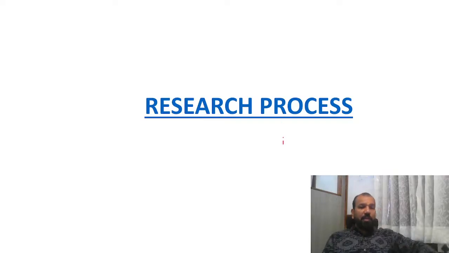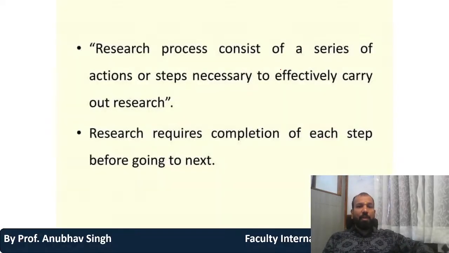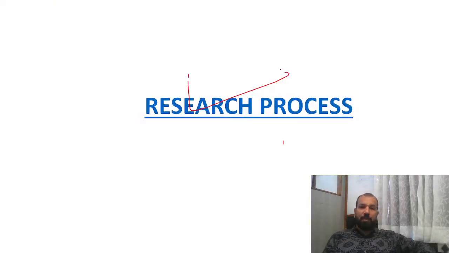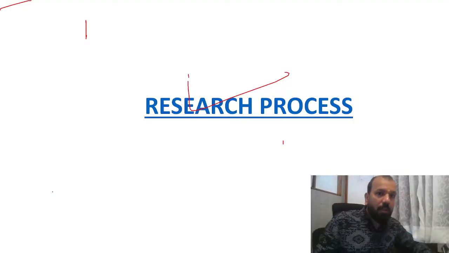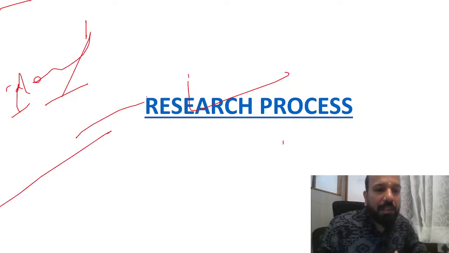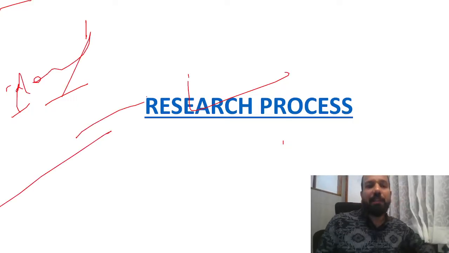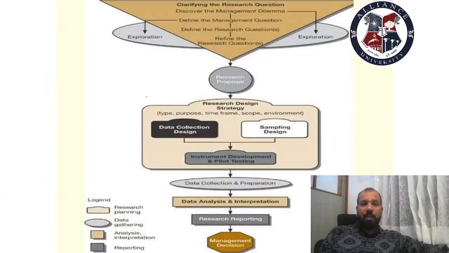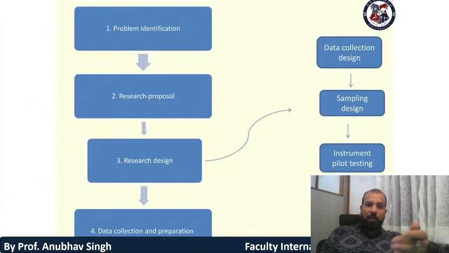Then, further, the research process consists of a series of actions or steps necessary to effectively carry out the research. I will be explaining the research process starting from identifying the problem. First is identifying the problem. After identifying the problem, we have to diagnose the problem. So this is all about problem identification.